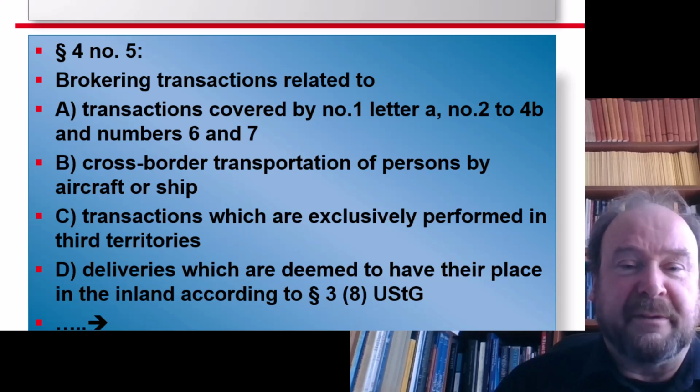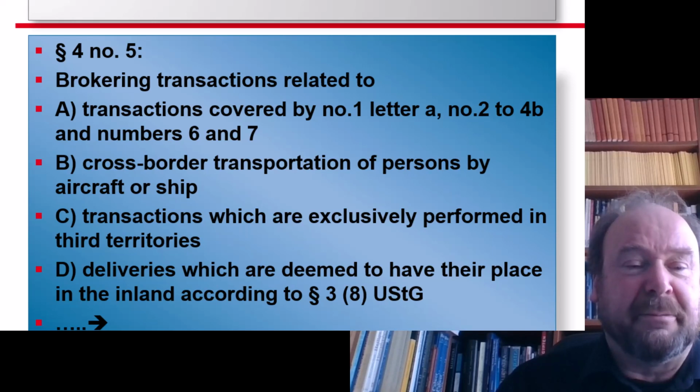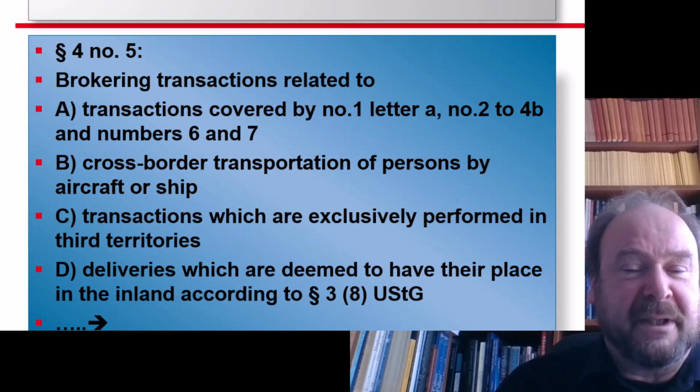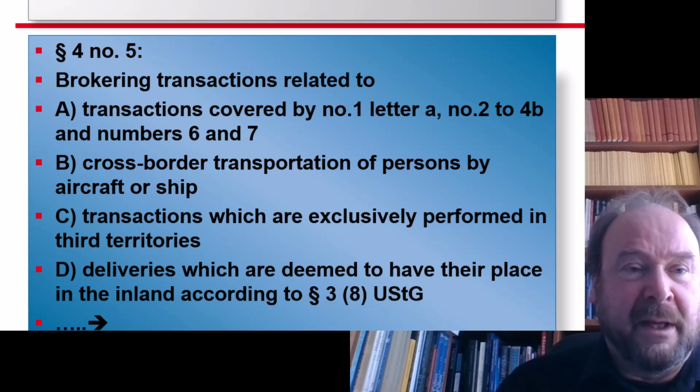Also in 4 number 2 to 4b, these are transactions which are similar to exports. Cross-border transportation of persons by aircraft or ship, transactions which are exclusively performed in certain countries, and deliveries which are deemed to have their place in the inland according to paragraph 3.8 USDG.